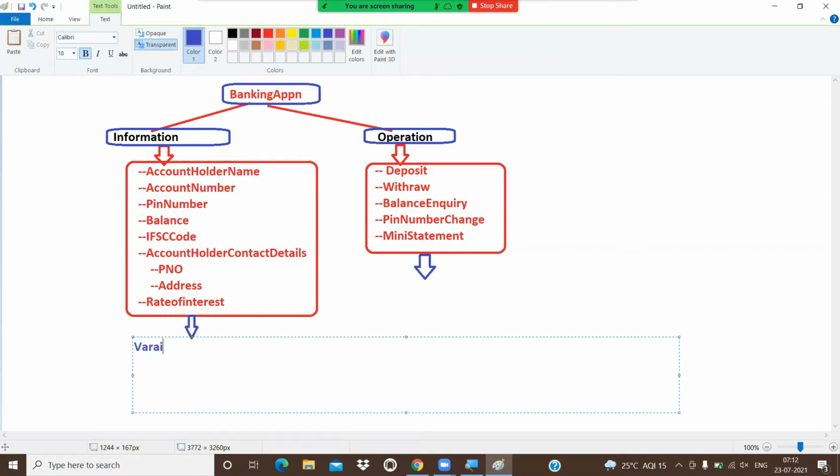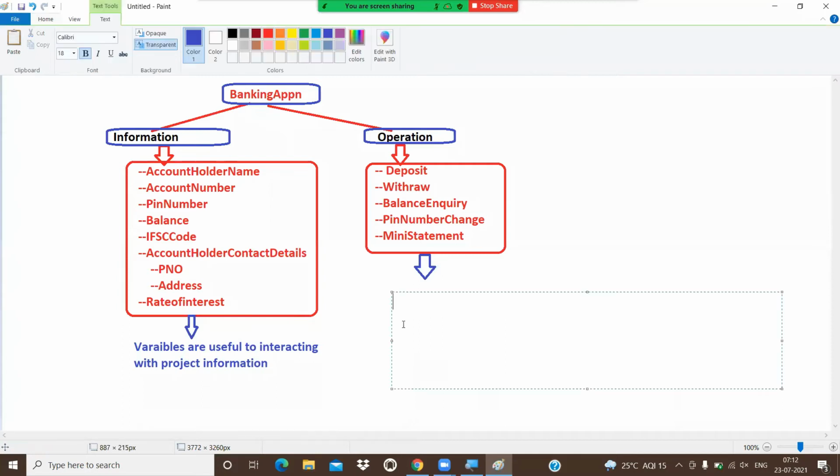So here, what type of concepts are we using? Variables concept. Variables are useful for interacting with the project information. Generally, if you want to perform an operation, whether you take C, C++, .NET, Python, Scala, whatever programming language you take, method is the concept.